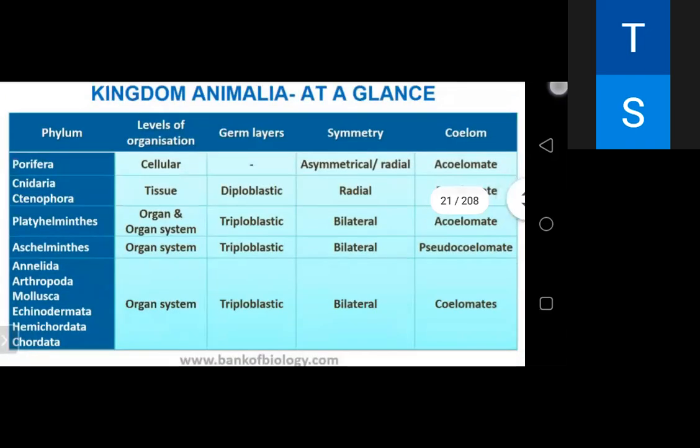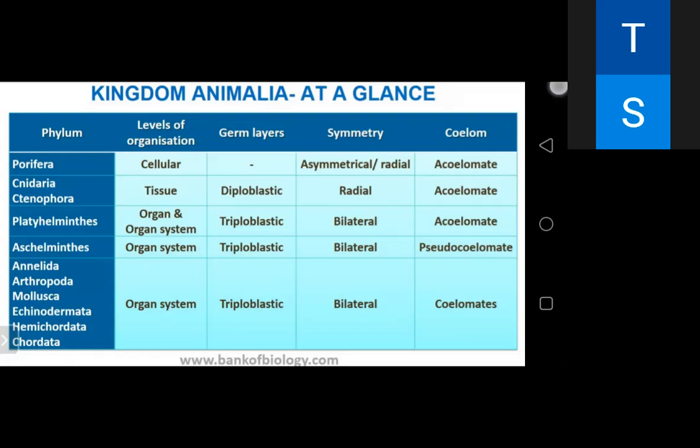Now, this is a total summary. If you see at a glance, as we move from the phylum Porifera to the Chordata, the level of organization goes from cellular, then cell tissue, then organ, and finally organ system from the Annelida to chordates. Same with germ layers: from diploblastic, from Platyhelminthes it is triploblastic, and after that all are triploblastic. Symmetry: in the starting they are asymmetrical, then radial, and after that all are bilateral. Exceptions are there, but mostly they are all bilateral. From Cnidaria to Ctenophora, they are radial.